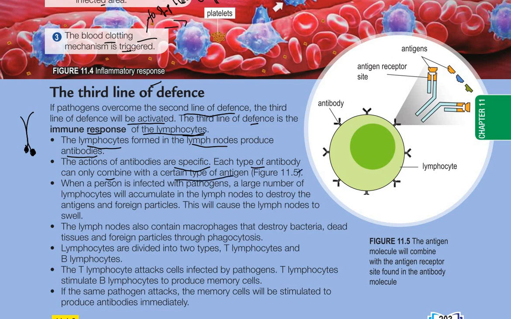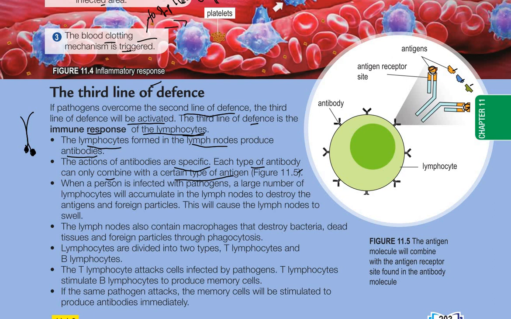For example, figure 11.5. You see here, this is the lymphocyte with the antibody. So we have a lot of antigens, three different antigens, 1, 2, 3. But this antibody can only bind, combine, or react with this type of antigen, antigen 1 only.